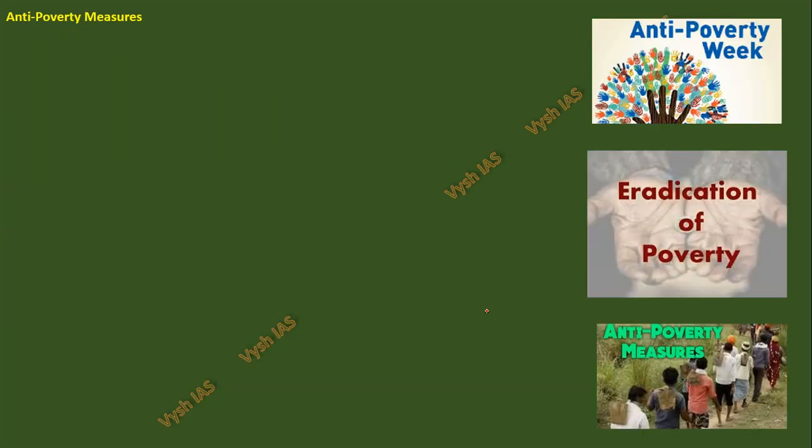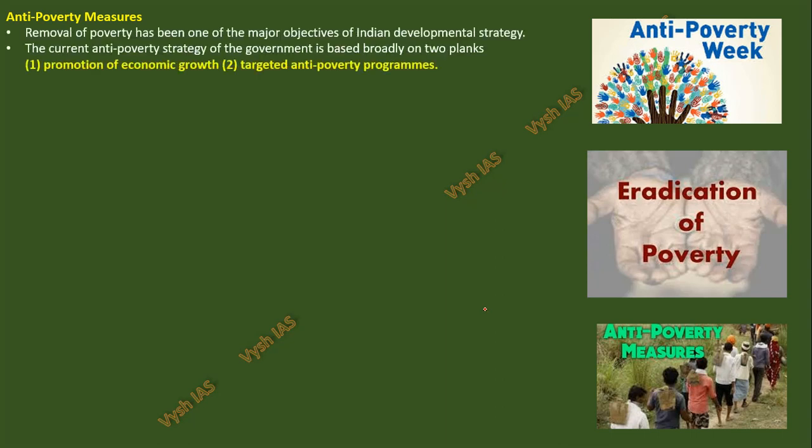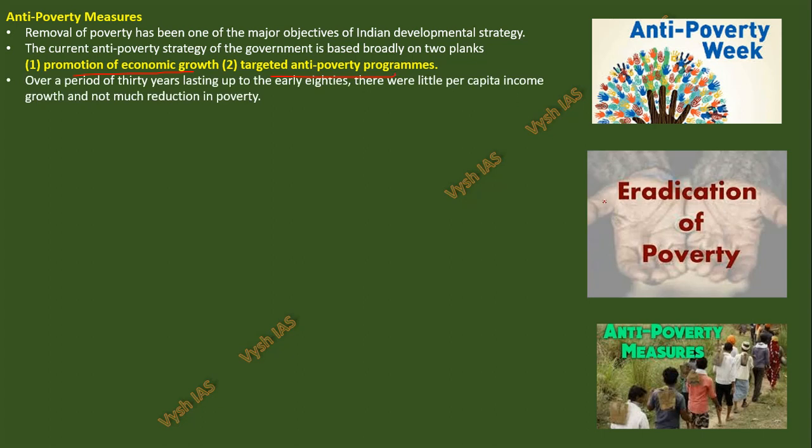Okay. So anti-poverty measures, including India or state or the world, everybody is trying to remove poverty, and that is the major objective. Including at the world level, the Sustainable Development Goals we have in the United Nations. We have the SDG goals now, 2015 to 2030. That is also for ending poverty and making life better for everyone. So two things are there: one is promotion of economic growth and one is targeted anti-poverty programs. You have to increase the income also. You have to remove the poverty also.